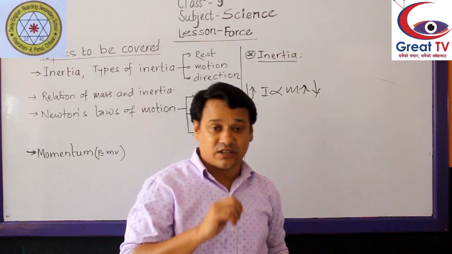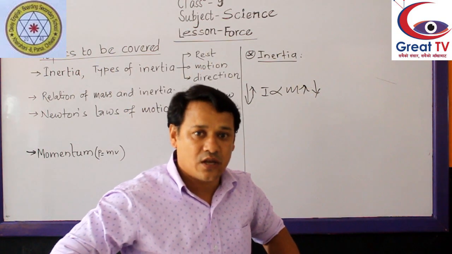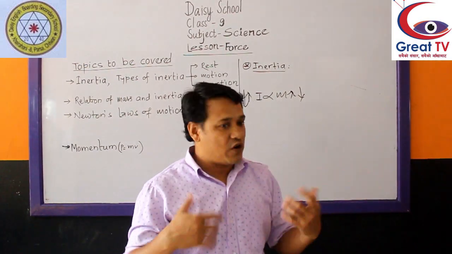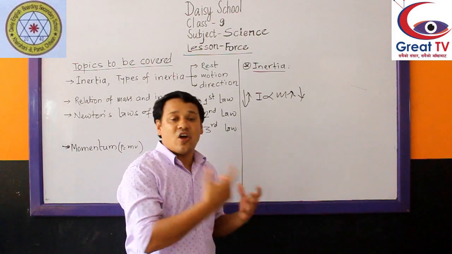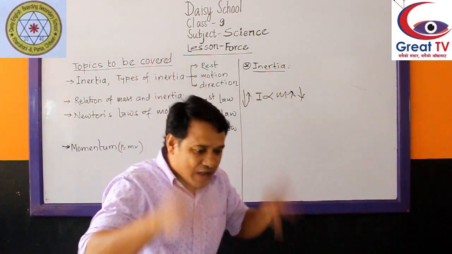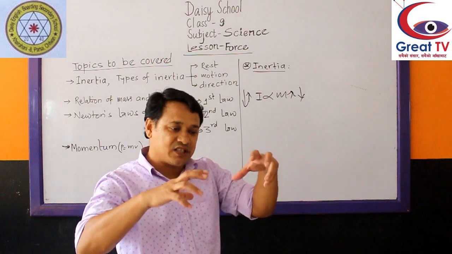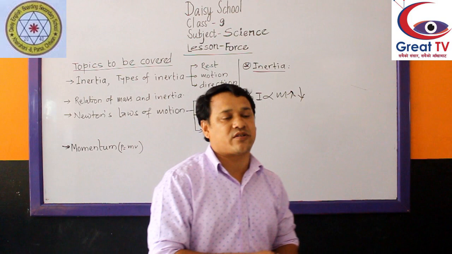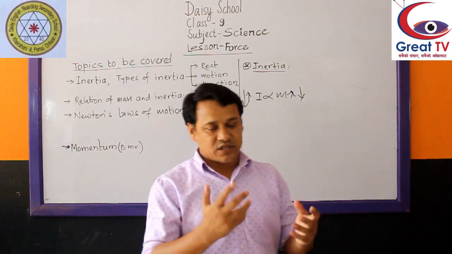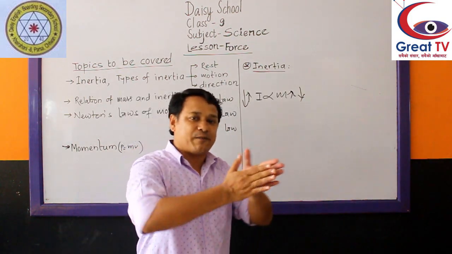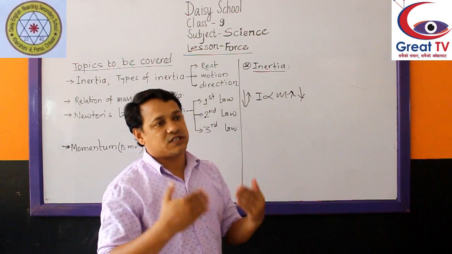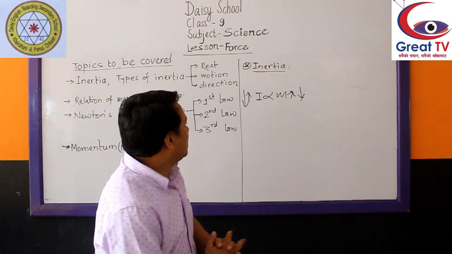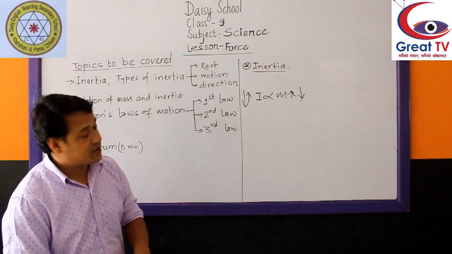After washing clothes, we flap them this way. Wet clothes, we flap. While flapping, droplets of water are scattered. Why? First of all, both the droplets of water and the clothes were at rest. When we flap them, the clothes come into motion, but the droplets of water still remain at rest due to inertia of rest. Because of which the droplets of water and clothes separate from each other, and hence the water particles fall down or separate from the clothes. These are examples of inertia of rest.